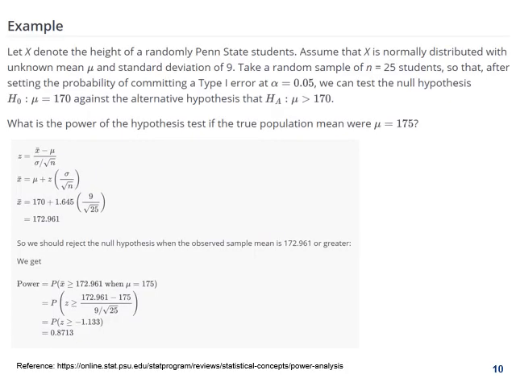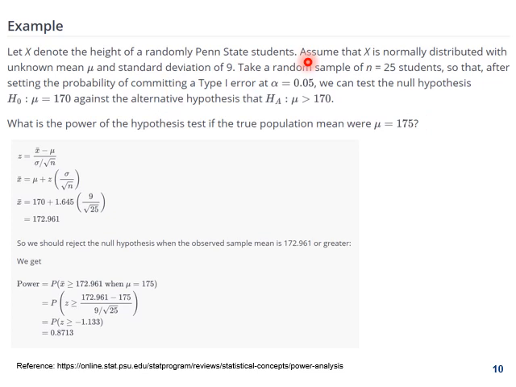So here is one more example. Let x denote the height of a randomly selected Penn State student. Assume that x is normally distributed with unknown mean mu and standard deviation 9. Take a random sample of n equal to 25 students, so that after setting the probability of committing a type 1 error at alpha 0.05, we can test the null hypothesis. Our null hypothesis is mu is equal to 170 against the alternative hypothesis that mu is greater than 170. Now we have to calculate the power for mu 175.